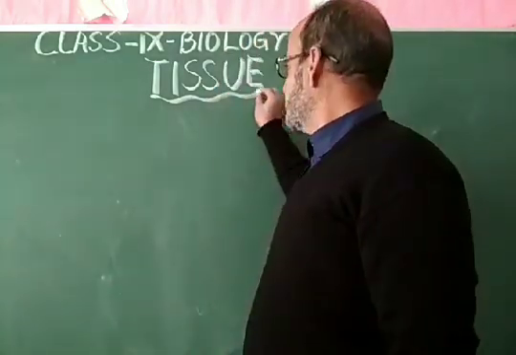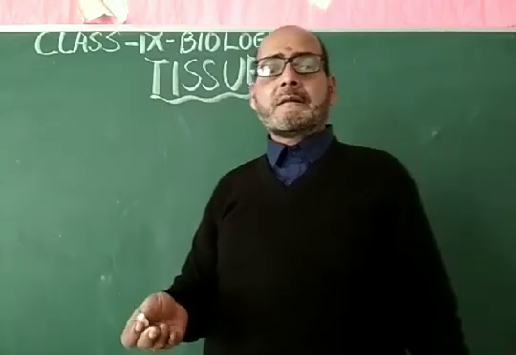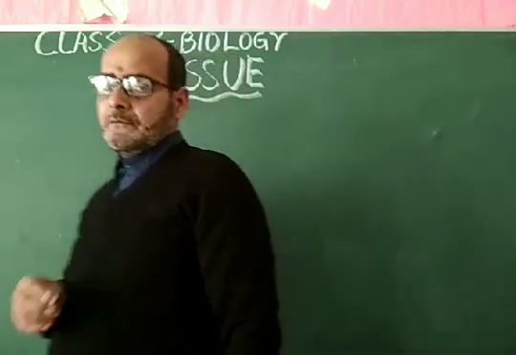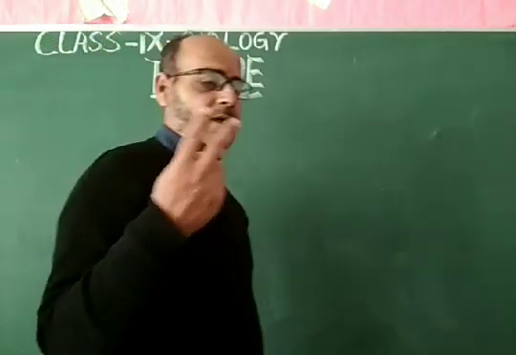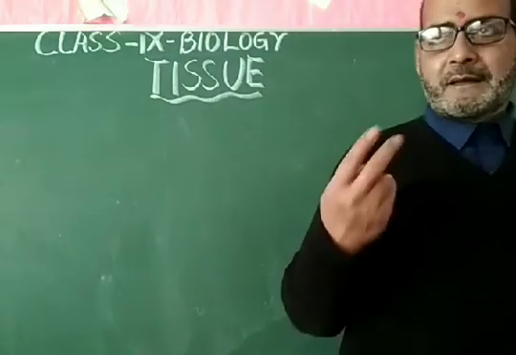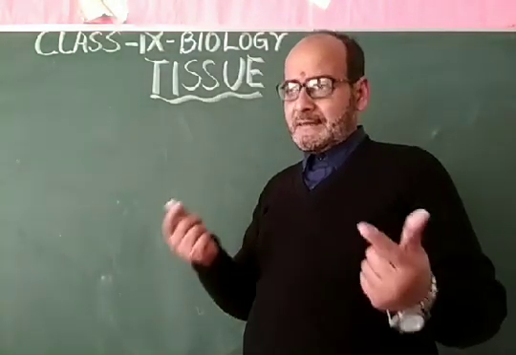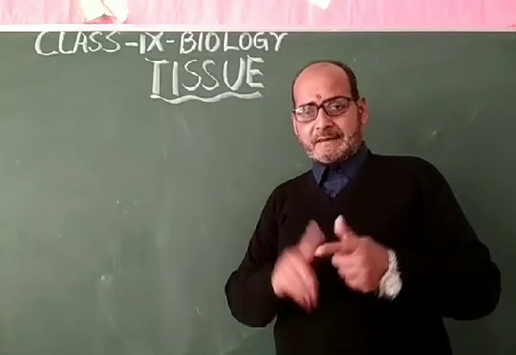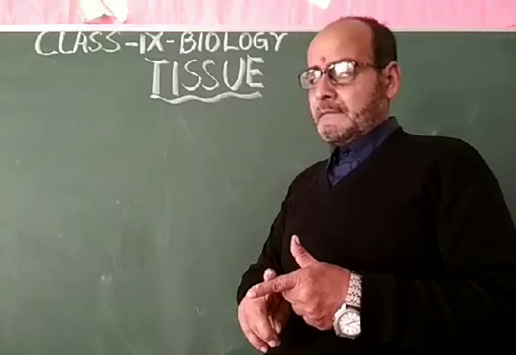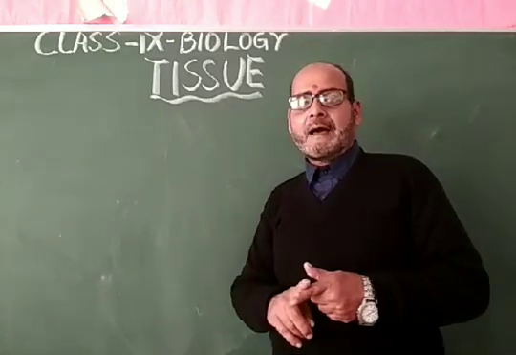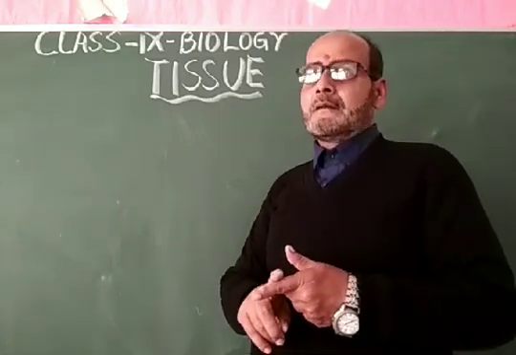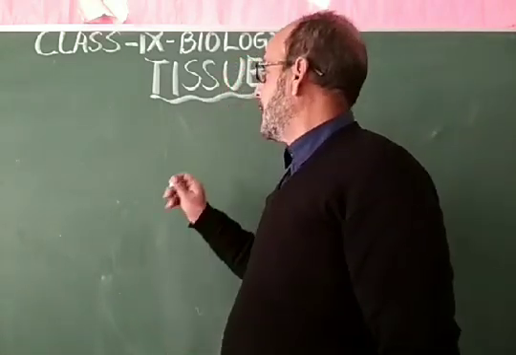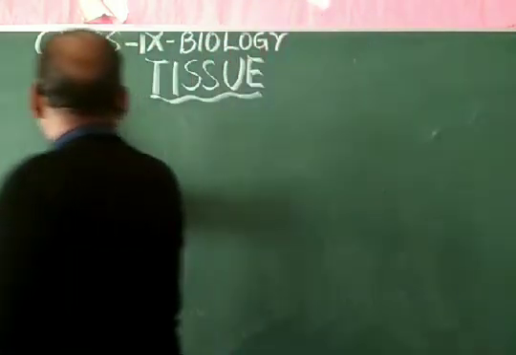My dear students, the topic tissue you can learn in two parts. Number one part is the plant tissue. There are two types of these organisms, plants and animals. And as you know, the plants are static, animals are moving. Because of this nature, static and moving, the plants and animals have different types of tissue. Their structural organizations are different. So let us see about the plant tissue.